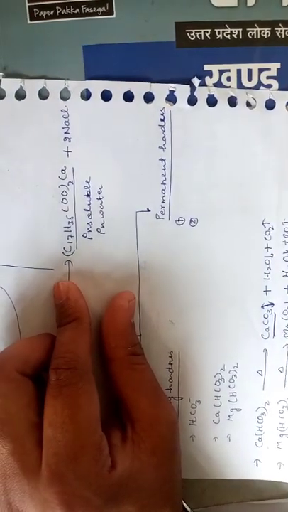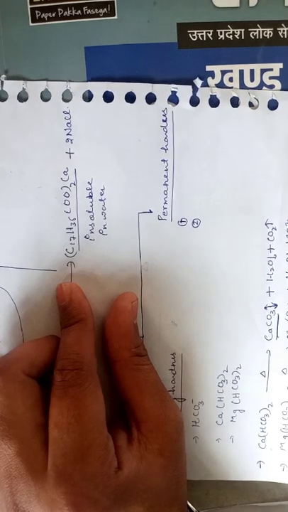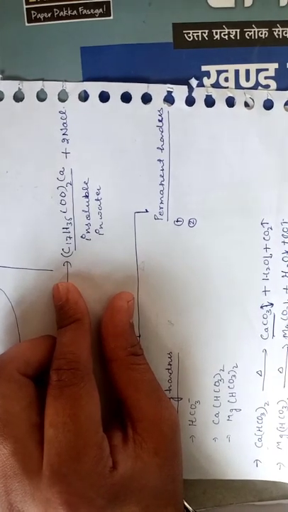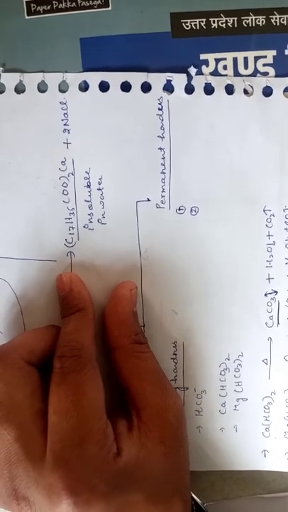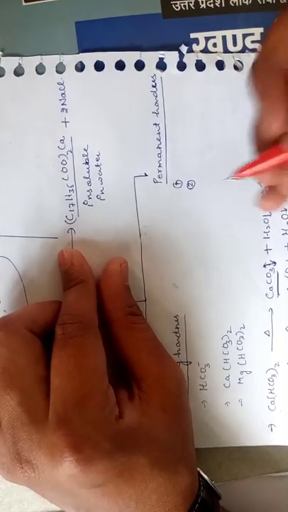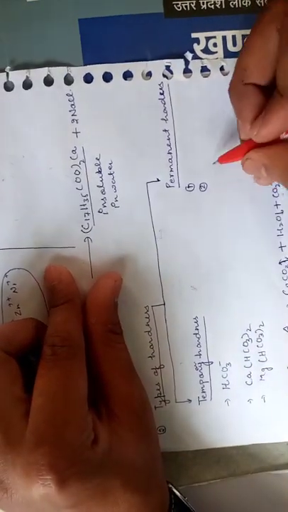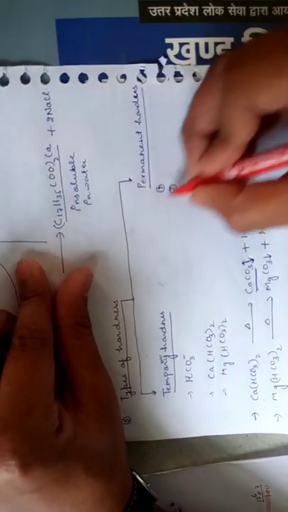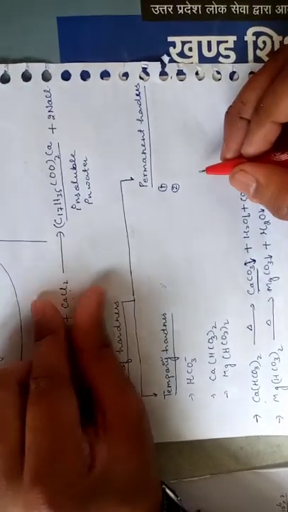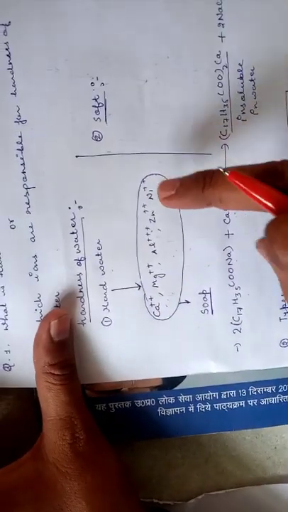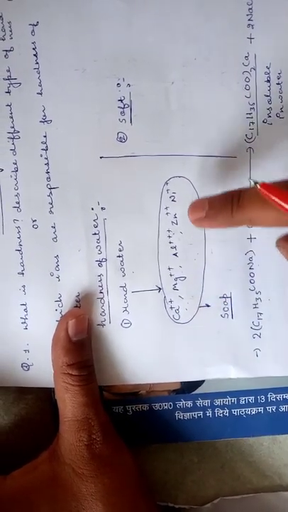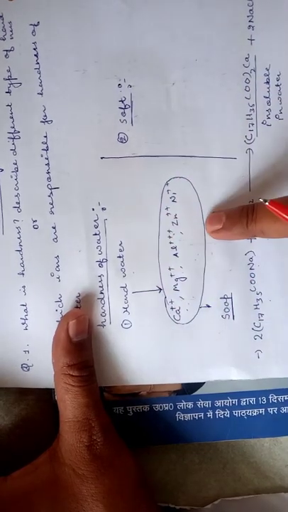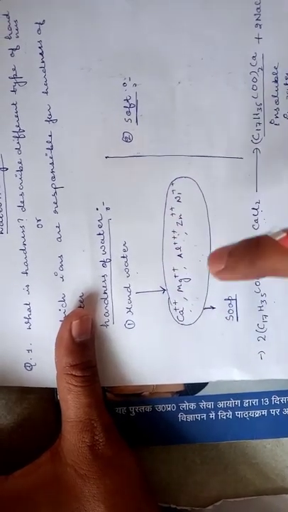To remove this type of hardness we require chemical processes like the lime soda process, ion exchange process, zeolite process, etc. Which contaminants are responsible for permanent hardness? As you know, if any water sample is hard, then calcium, magnesium, aluminum, zinc, nickel or ions of other metals are present.